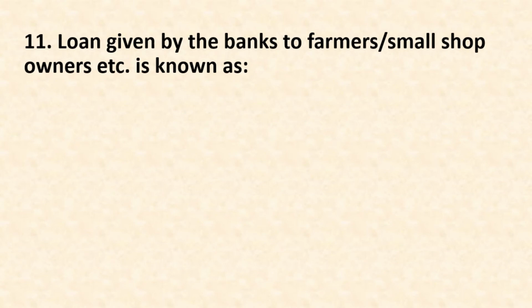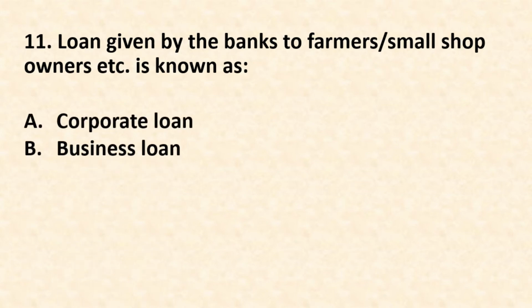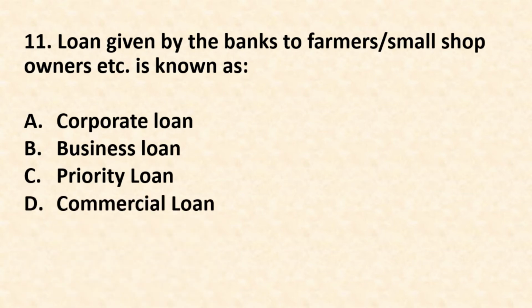Number 11. Loan given by the banks to farmers or small shop owners etc. is known as option A. Corporate loan, option B. Business loan, option C. Priority loan, option D. Commercial loan. The correct answer is option C. Priority loan.